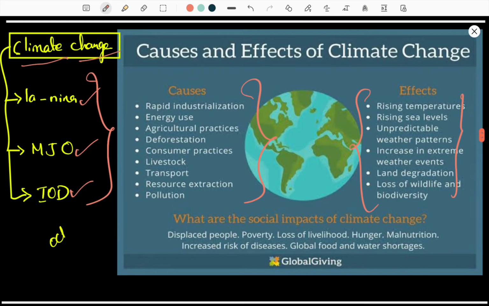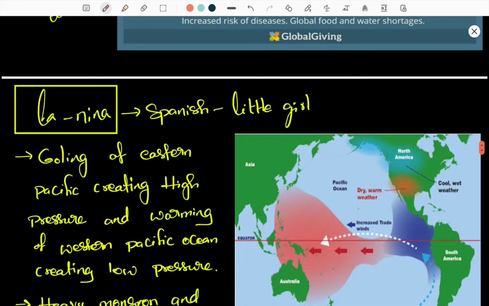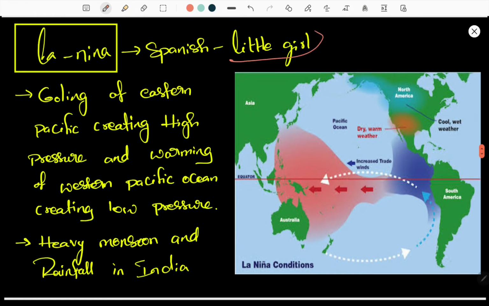Okay, first let us discuss La Nina and MJO and IOD, one after the other. La Nina is a Spanish word meaning a little girl. You must also know El Nino. El Nino means a little boy, and La Nina means a little girl. Now I'm explaining La Nina. The opposite of La Nina is El Nino.